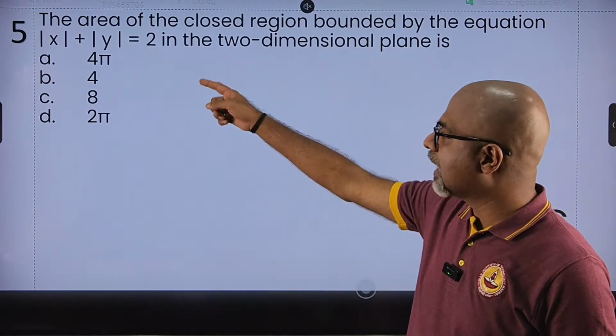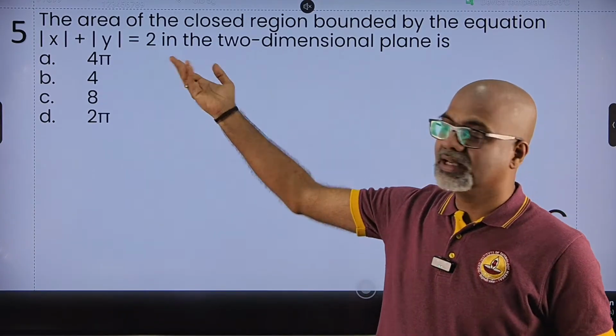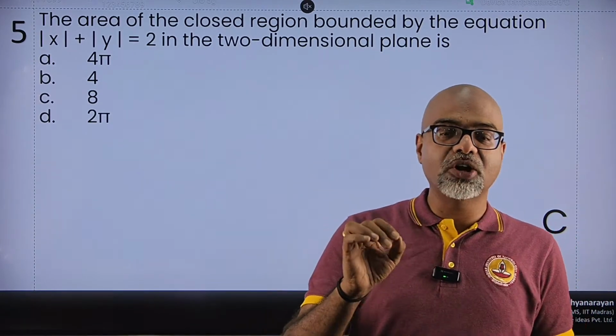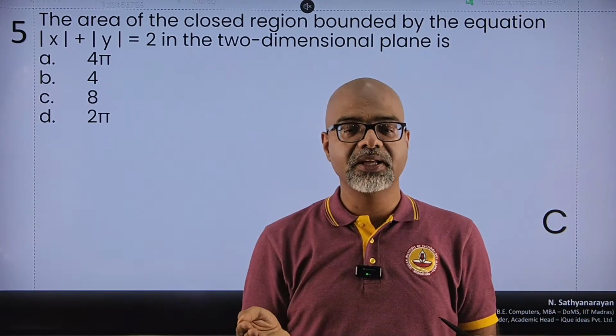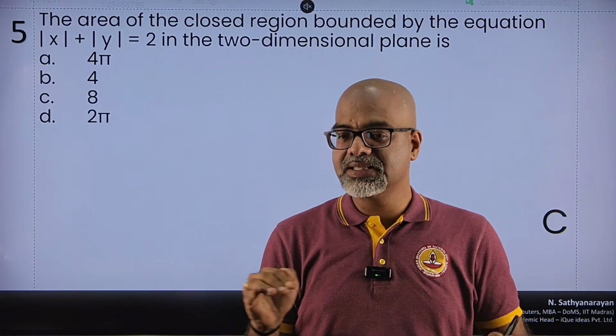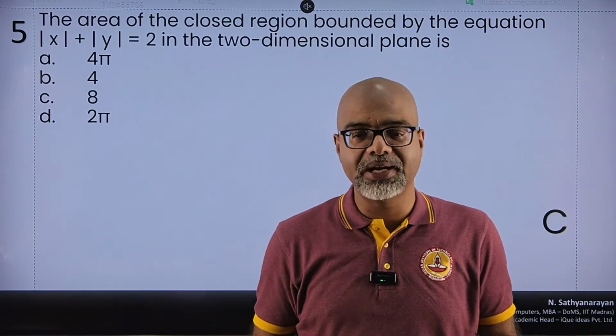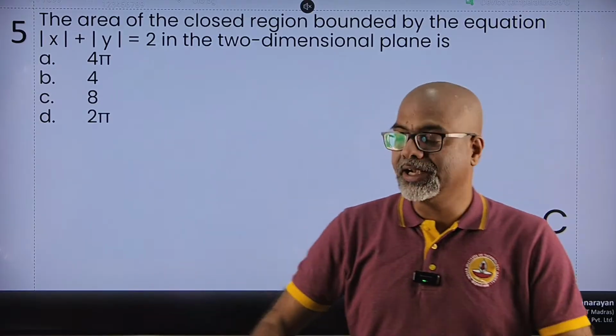And it should have been 4 or 8 because straight line, so I cannot have pi. The value pi can only come if we are talking about a shape which has a curve in it. And linear equations, straight lines, so the pi options were obviously not my answer. A and D had to be eliminated, it had to be either 4 or 8.